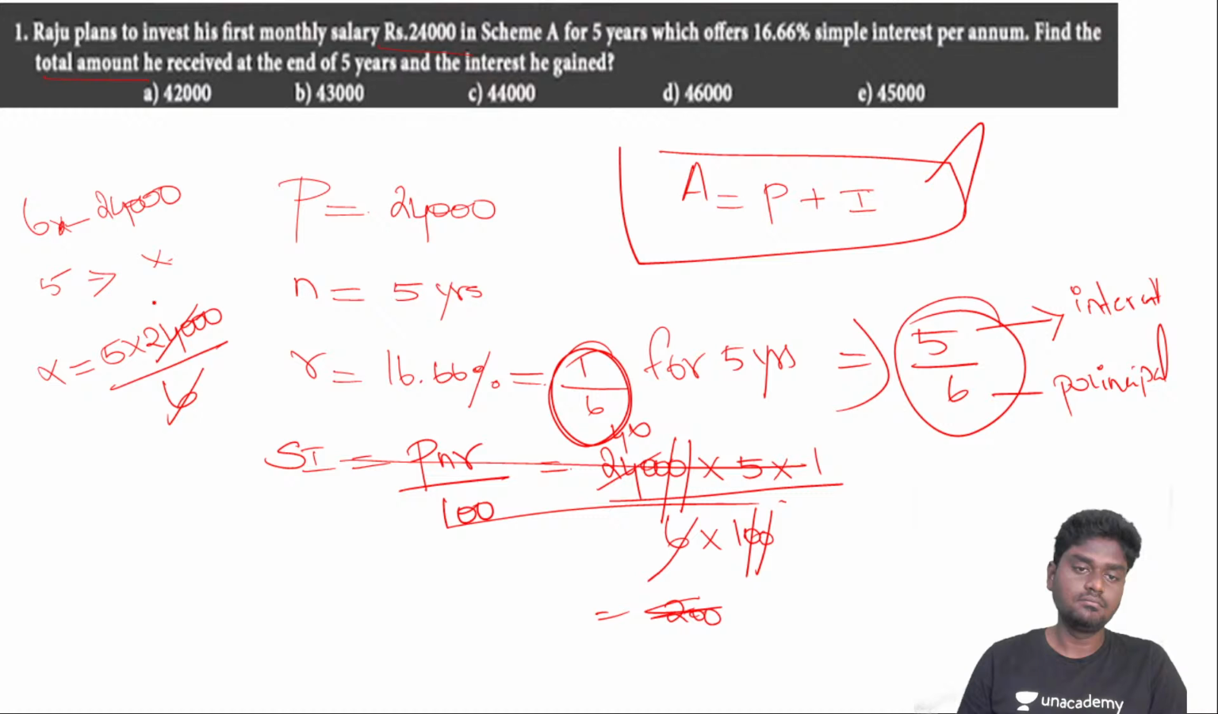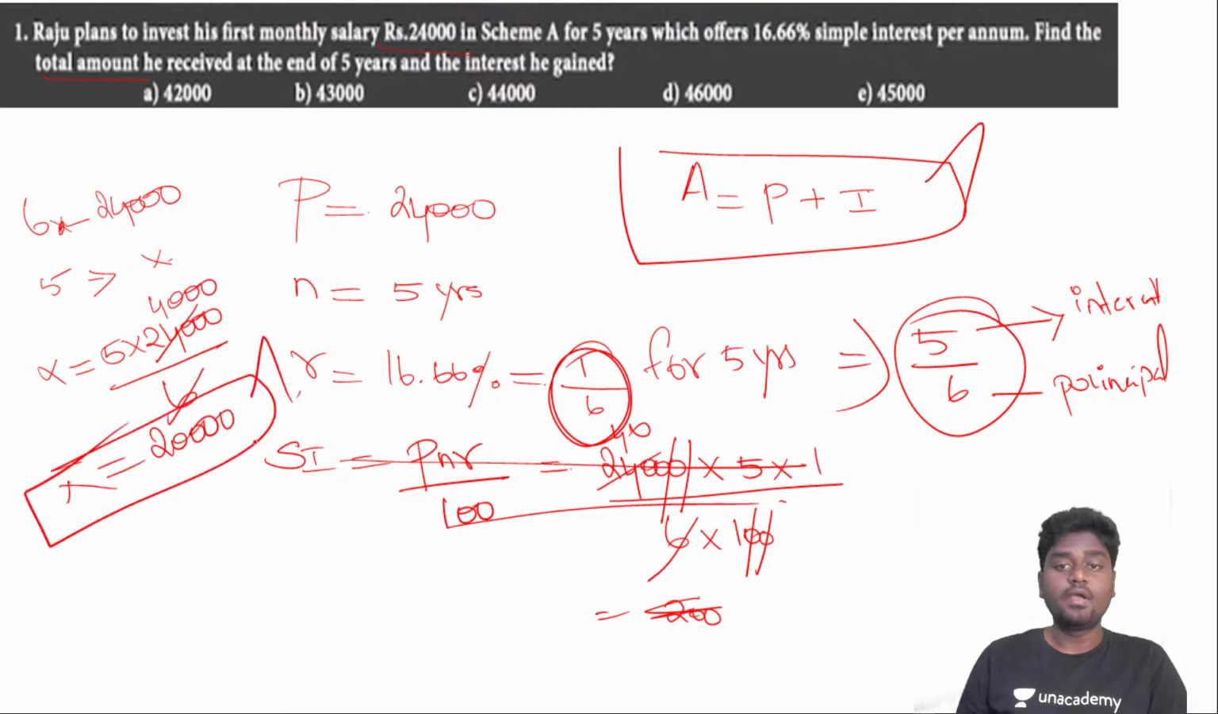So if you try to, listen to this, guys, listen very carefully. Here, the interest that is being earned for 5 years is 20,000 and the principal is 24,000. So the amount will be exactly 20 plus 24. It's going to be 44,000. Very simple as that. And the answer for this question is going to be option C.